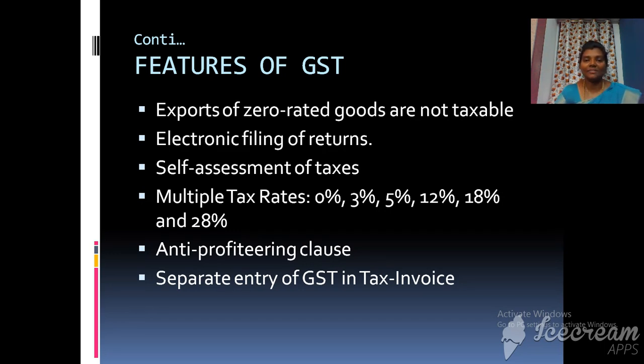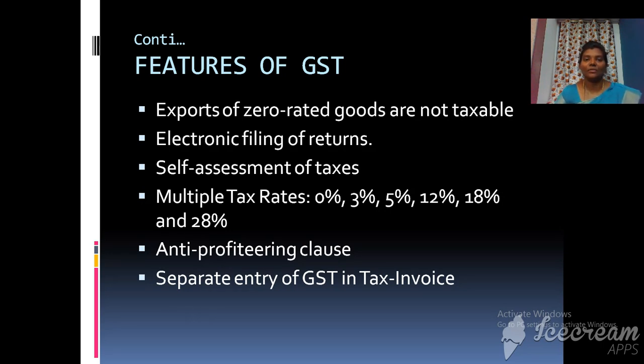A taxpayer can make all his filings electronically, and under this goods and service tax, the assessee can make assessment for himself. You have a number of tax rates under GST. It may be either 0% or 3% or 5% or 12% or 18% or even 28%.